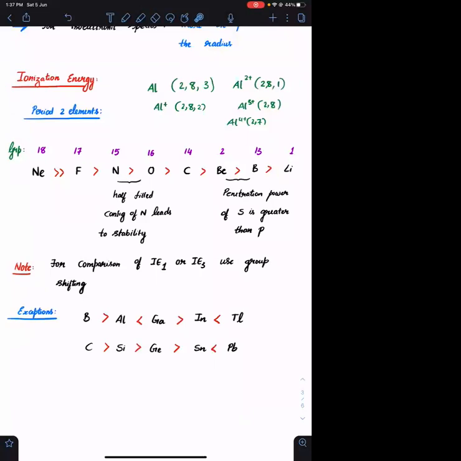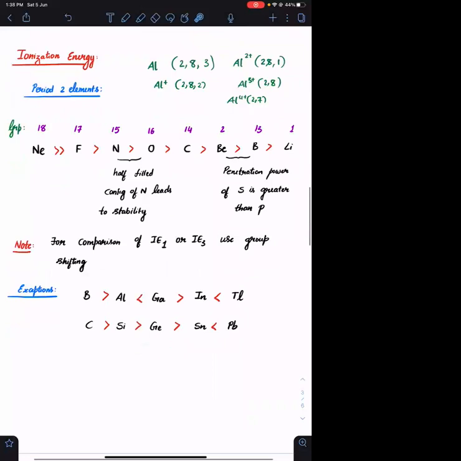Suppose you are given some unknown atom and asked to find the number of valence electrons. You need to remove one electron step by step. Whenever you see a huge jump in the ionization energy, we conclude that the number of electrons you have removed before that point is the number of valence shell electrons. Agreed? So this is one of the common questions. You can identify this.